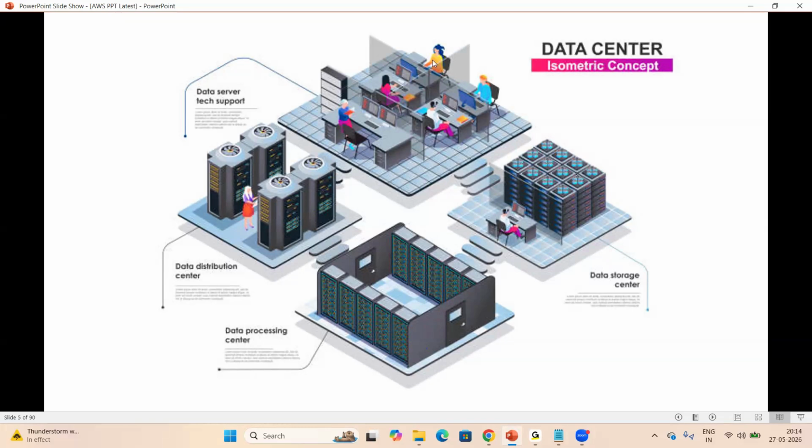So the local IT team, the local data center team, will maintain the servers. They will maintain the network. They'll maintain the resources. As a cloud engineer, as a client, we can connect to these servers virtually and work on them. But data center engineers will maintain the data center servers. So we are talking about the data center.